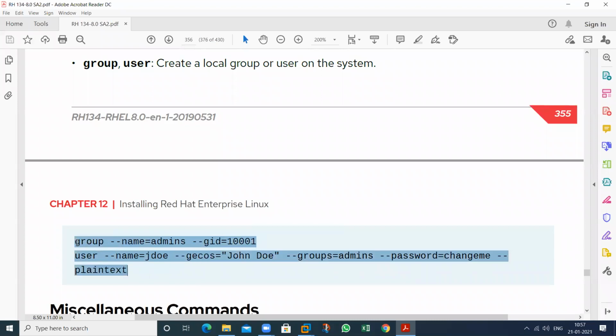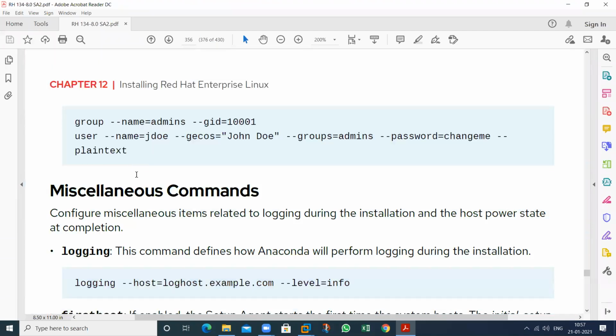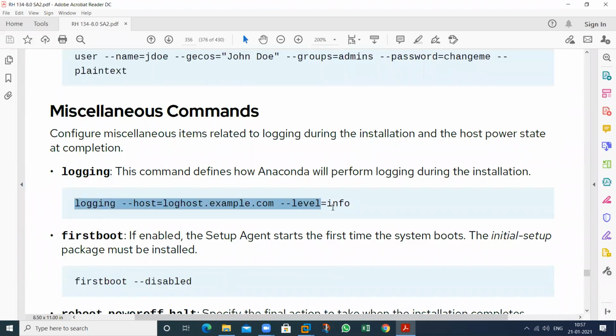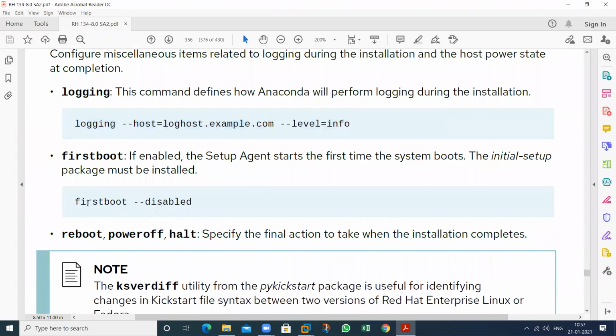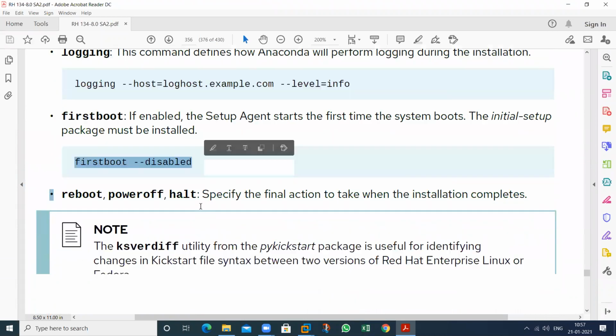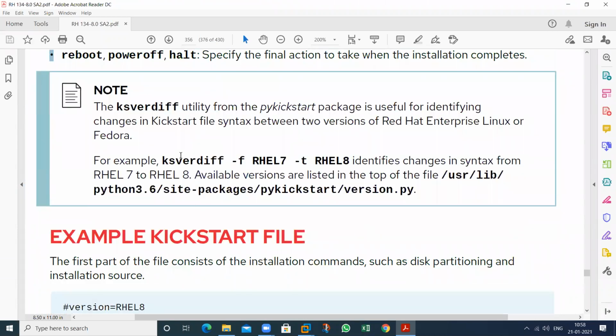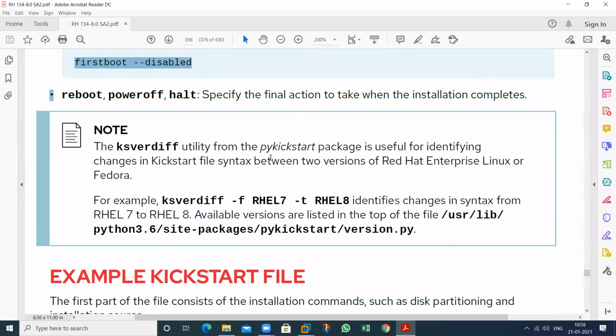So this user will also be created automatically. And this is the logging information. This is the first boot disable. And after the creation of this particular file, this is the command. What is the command?